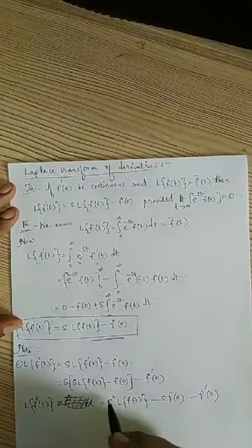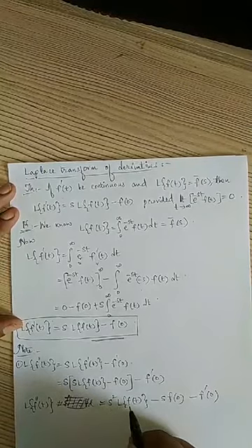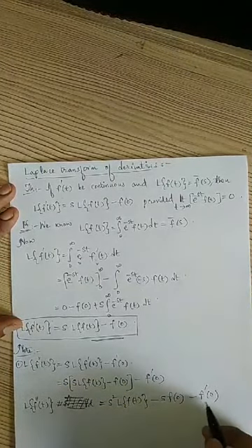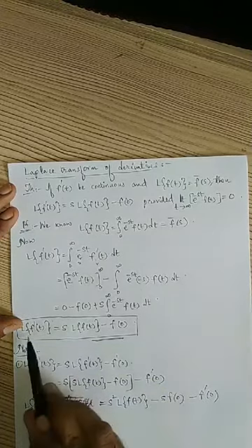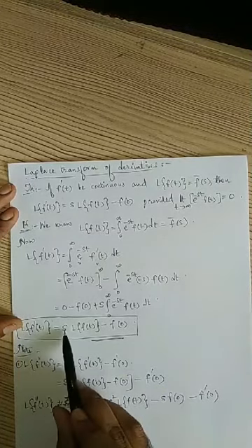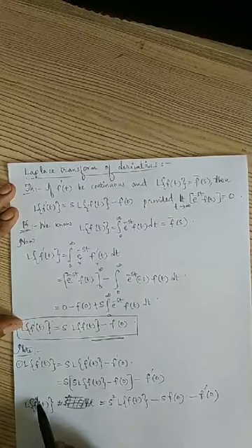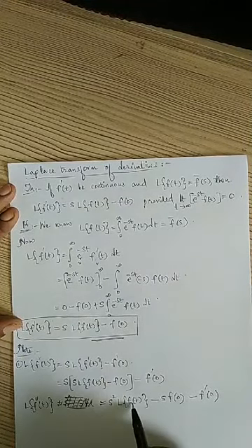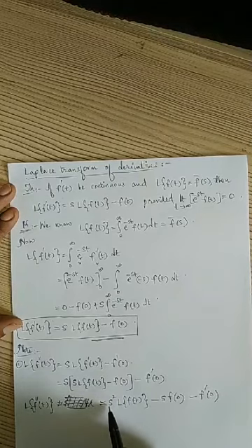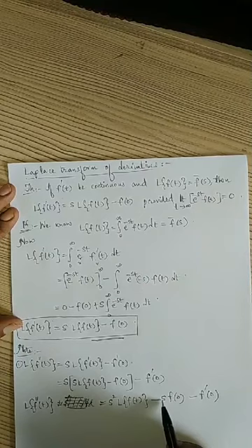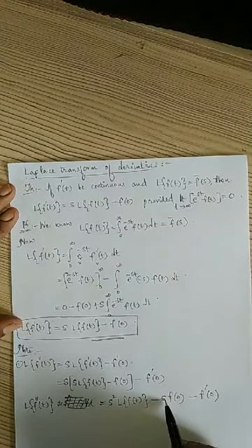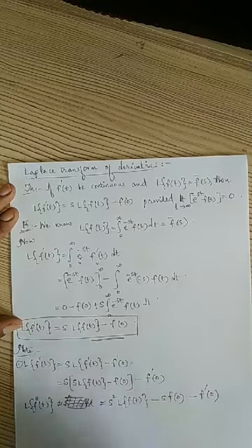What is it? S square into Laplace transform of f of t minus s into f of 0 minus f dash of 0. You see, if single derivative is there, it will start with s. If double derivatives are there, it will start with s square. First term will be Laplace transform of f of t. Then you keep on decreasing the powers of s. S square will become s, then f of 0, then s power 0, s power 0 is 1, f dash of 0.